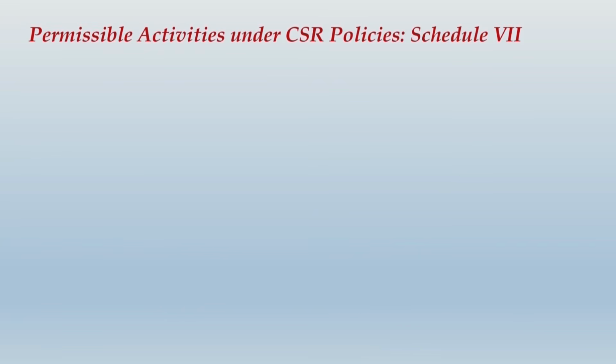Let us move ahead and have a look into the permissible activities under CSR policies as per Schedule 7.